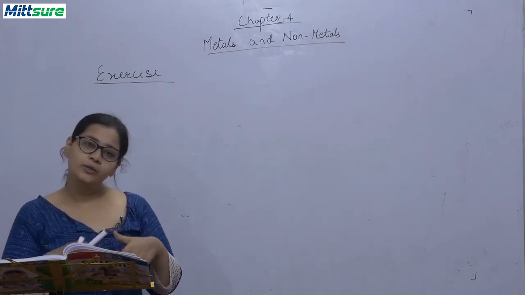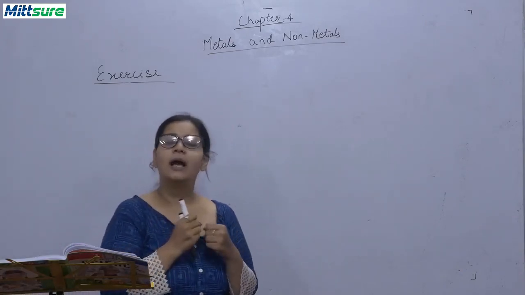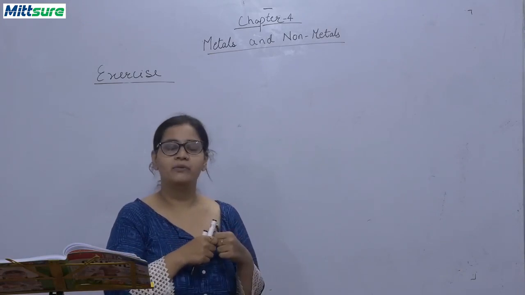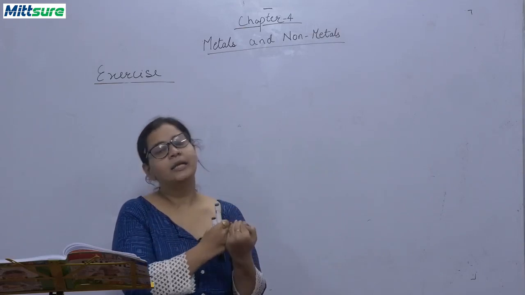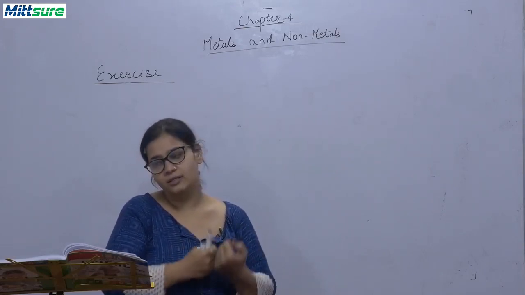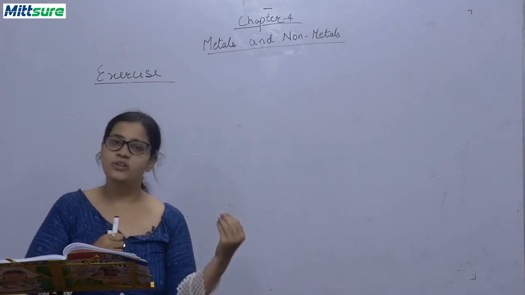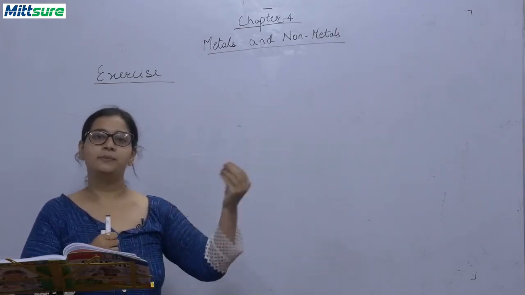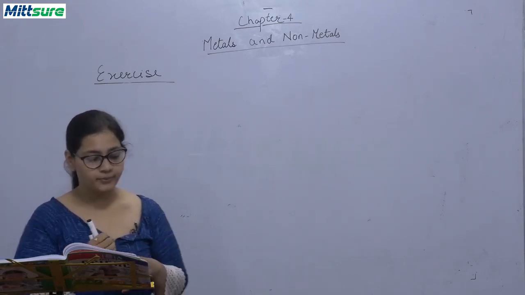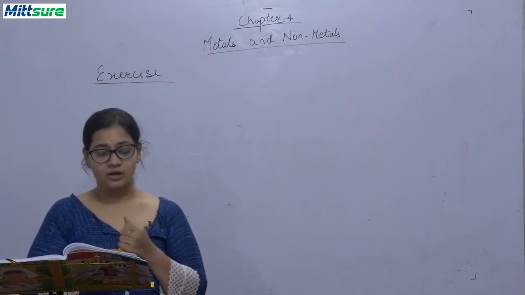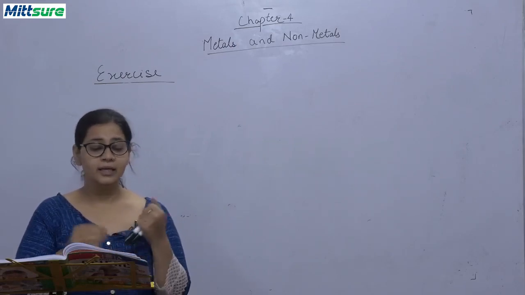Next is also related to this, that is आपको reactivity बतानी है. Take an example of copper and iron. Tell that example in detail. Then talk about the reactivity series. And the next question attached to it: which metal is the most reactive and which is the least? That is potassium and platinum respectively.